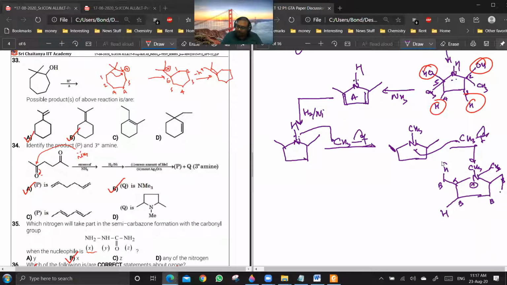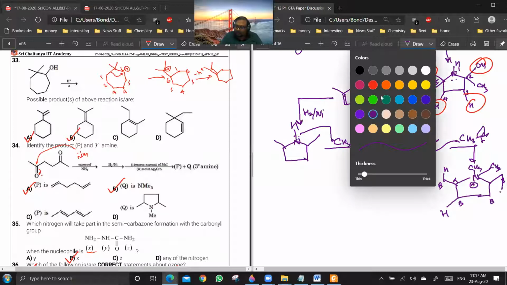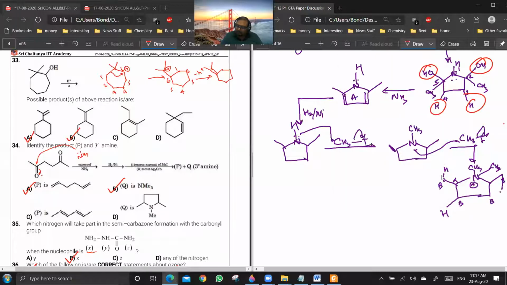So the less substituted hydrogens will go. You remember the Hofmann elimination? Yes or no? So if this hydrogen goes and this hydrogen goes, then you will be getting this type of product, plus N(CH3)3.